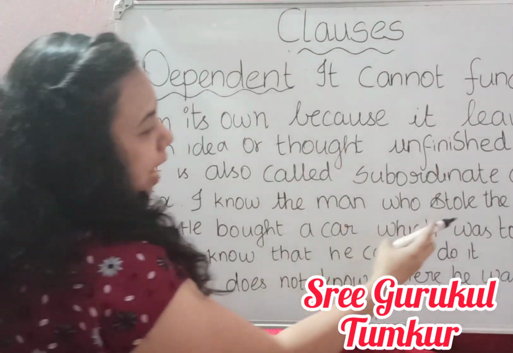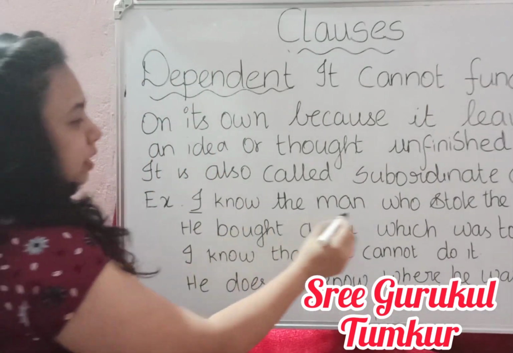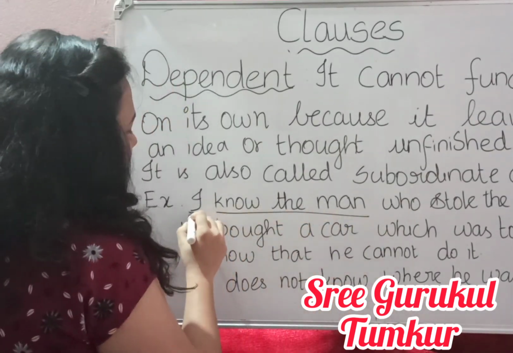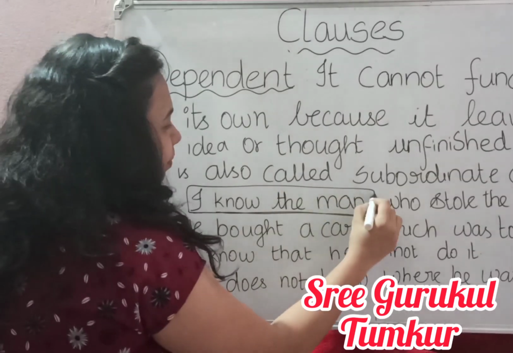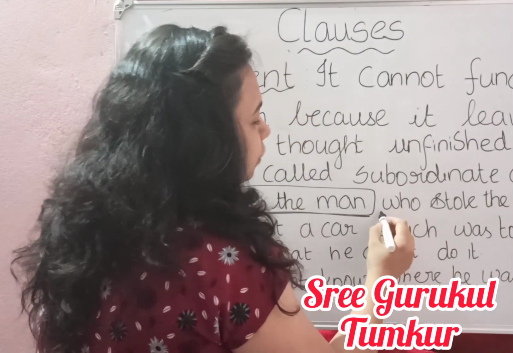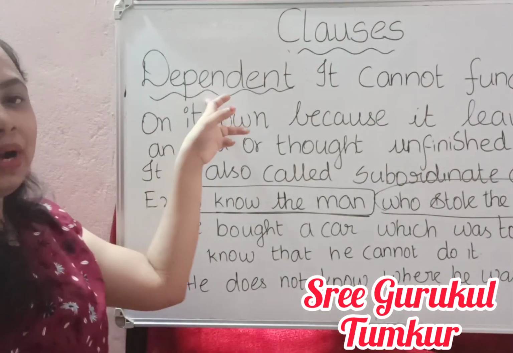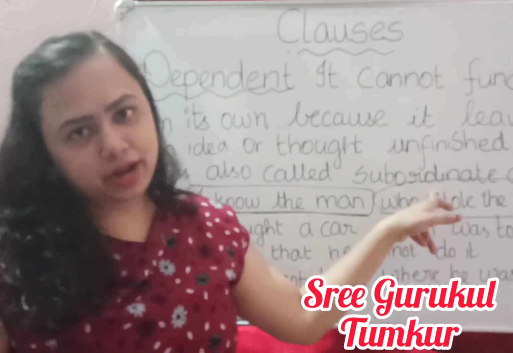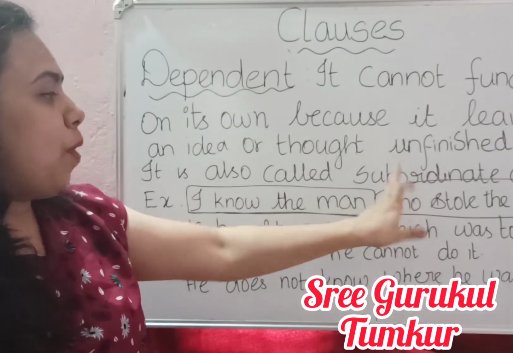I know the man who stole the money. Here, I is the subject, know the man is the predicate. So this is the main clause. Main clause, it gives a complete meaning. Okay, and here, see, who stole the money? So who stole the money is the subordinate clause. So dependent clause is also known as subordinate clause. Understood now? So dependent clause only is known as the subordinate clause.